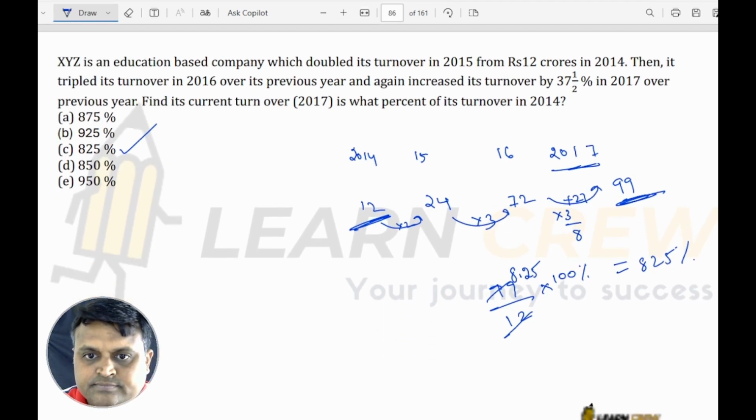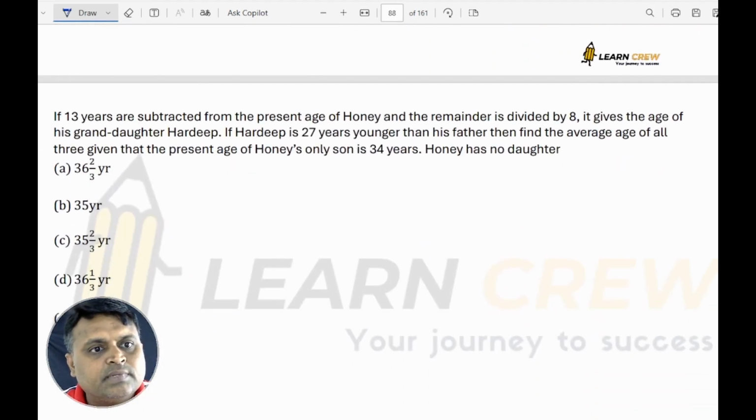Then, if 13 years are subtracted from the present age of Honey and the remainder is divided by 8, it gives the age of his granddaughter Hardeep. If Hardeep is 27 years younger than his father, then find the average age of all the three, given that the present age of Honey's only son is 34 years.